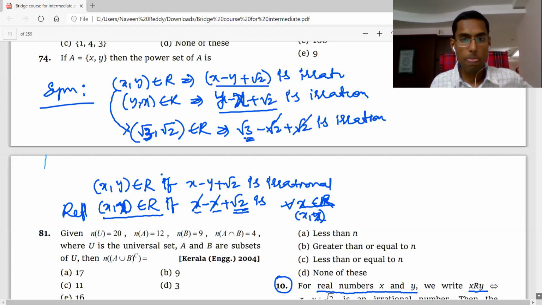Okay, this one we will take as root 3 comma, I am taking.